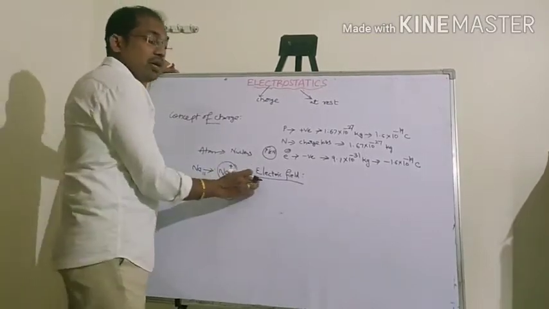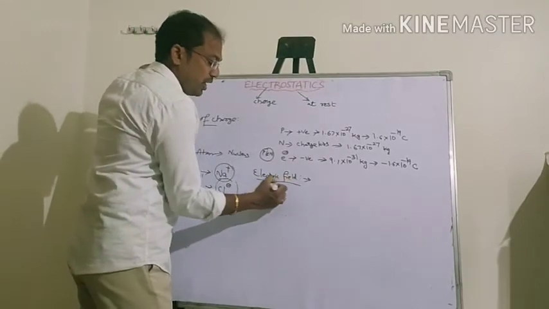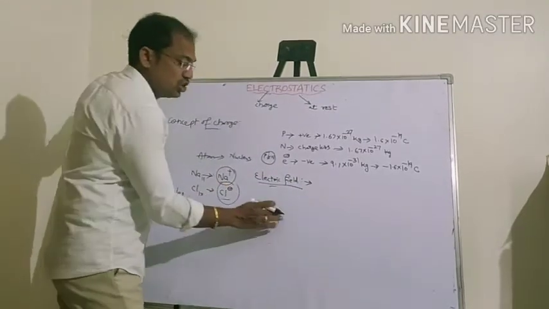Next we have to know what is meant by electric field.